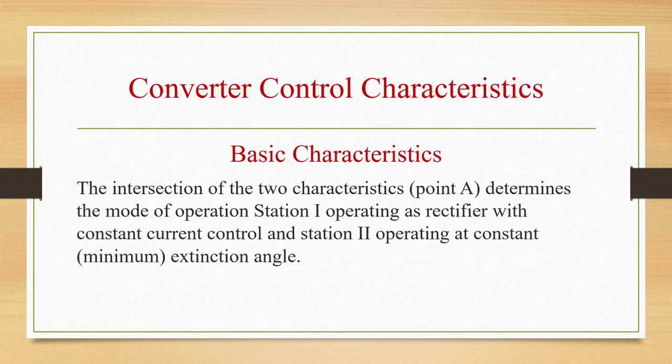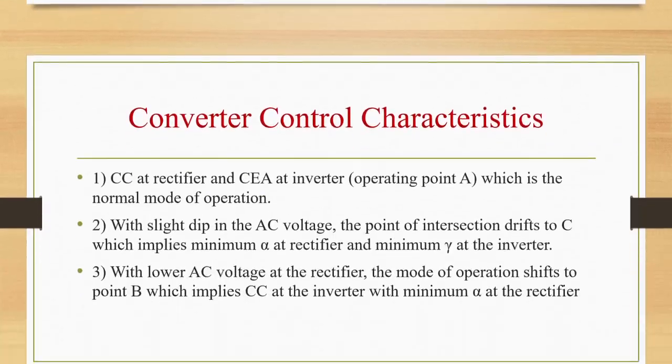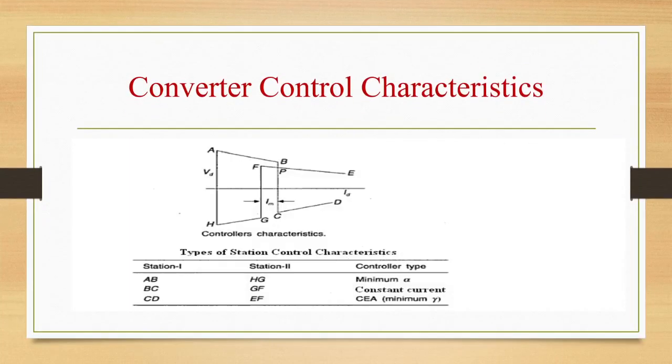Basic characteristics. There is converter control characteristics. Basic principles of control of DC link we have studied. So control characteristics are illustrated in this figure, which shows DC voltage at station 2 versus DC current. Each station characteristic has three parts as given below. That is station 1, station 2 and controller type is given here.